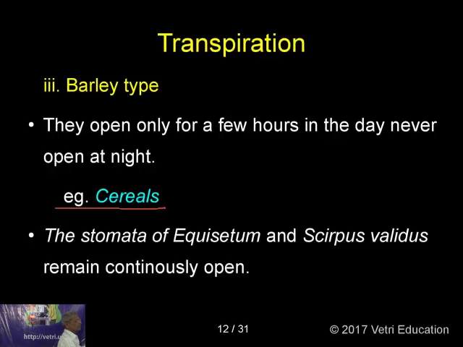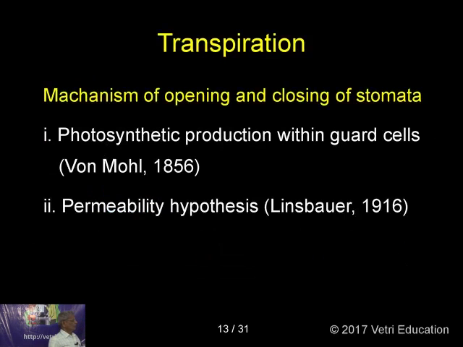Now, the stomata of Equisetum, a pteridophyte, in English called horsetail, and in a plant called Cyperus validus, they remain continuously open. There is no opening and no closing of stomata in these two plants. Now we are coming to the mechanism of opening and closing of the stomata. So there are so many theories about this.